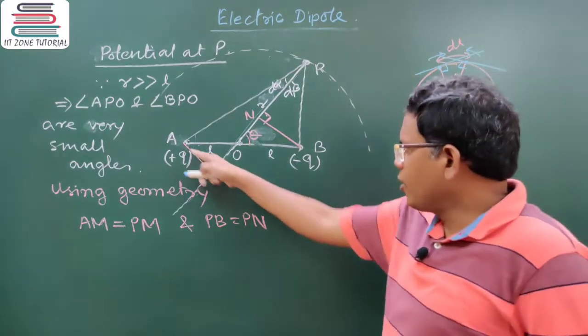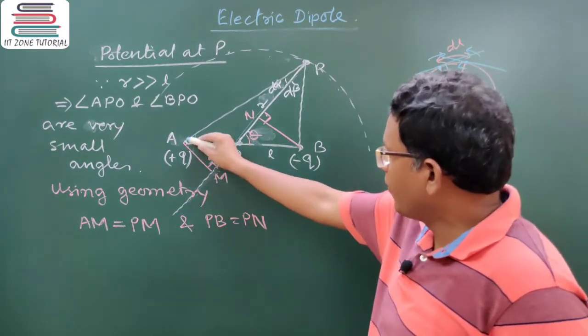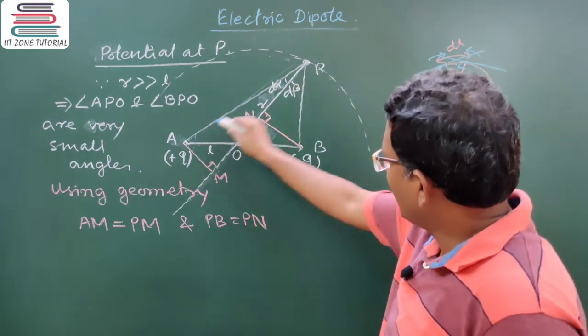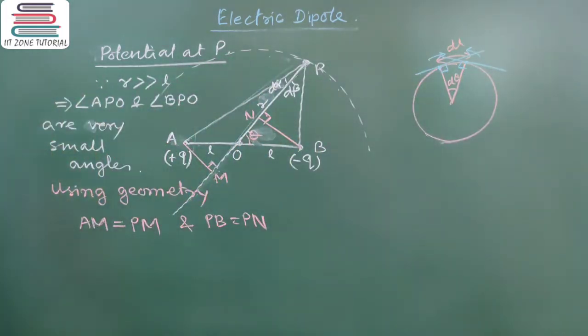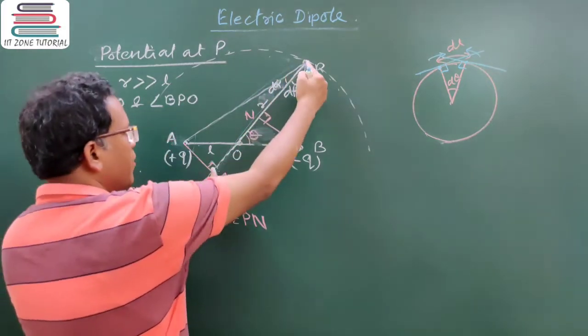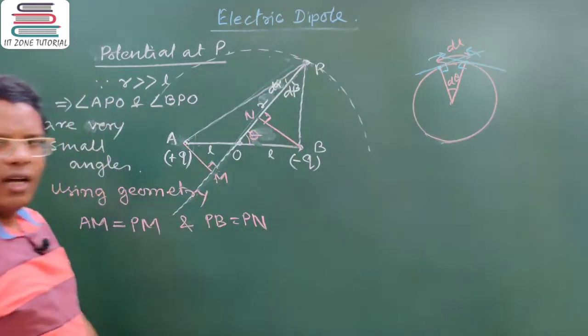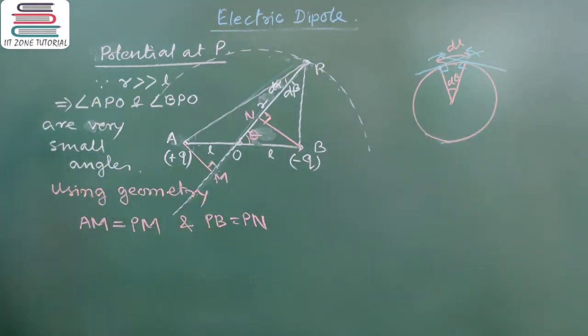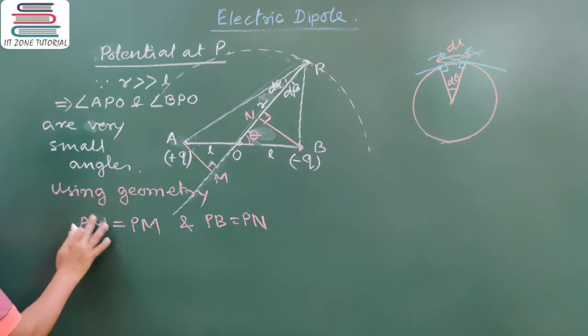So this can be treated as the length of the arc of the circle, provided these two are radial lines. Got my point? Based on which I can say this must be equal to this and this must be equal to this, because the angles subtended are very small. So now this AM, not AM, I have written it wrong, it is AP.